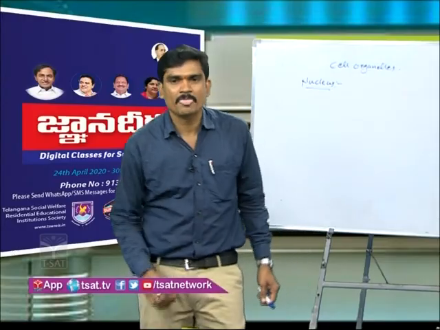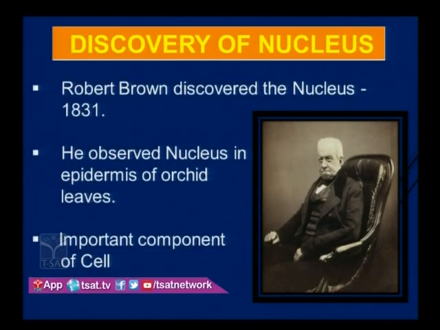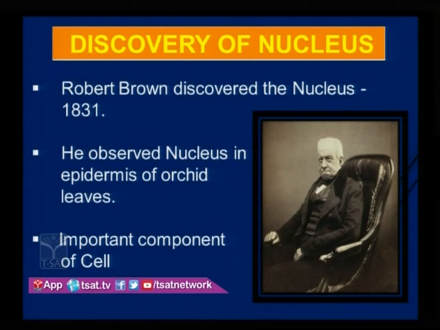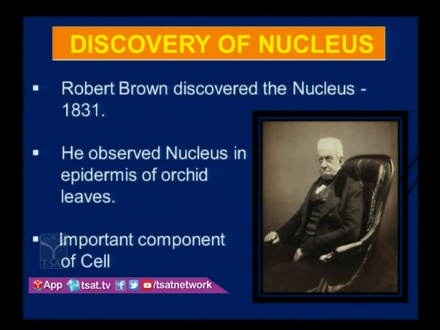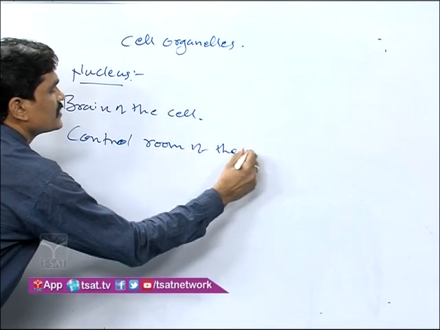The nucleus was discovered by Robert Brown in 1831. He observed arched epidermal cells and found the nucleus. The nucleus is one of the most important components of the cell. It is also considered the brain of the cell, and is also called the control room of the cell.